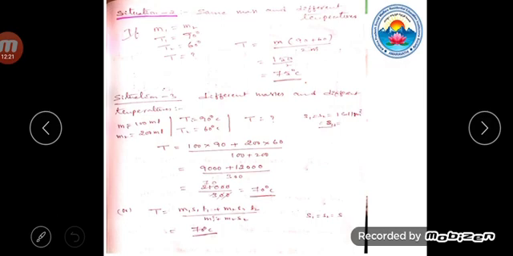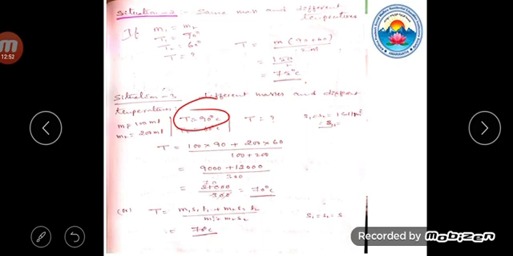Next, situation 3: different masses and different temperatures. Different masses means in the first beaker M1 is equal to 100 ml and M2 is equal to 200 ml. Now by using the thermometer, in the first beaker T1 is equal to 90, T2 is equal to 60.